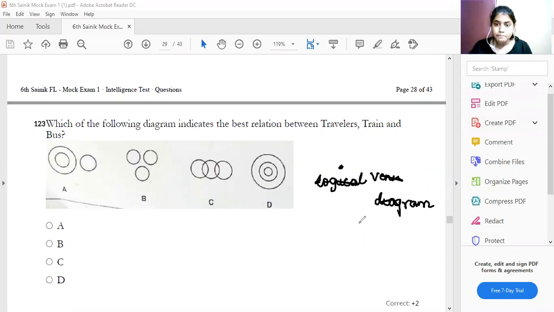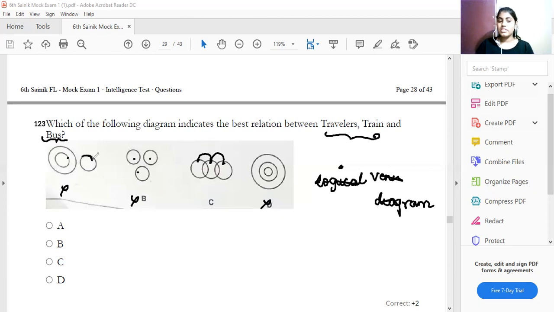Travelers, train, and bus. See, travelers, train, bus. No, if everything is different, you should use this. This one is similar, and this one no. So let us see now. This is travelers. They can travel by train or they can travel by bus. This is traveler. This is traveler. They are all related to one thing. So I'll go over option C.